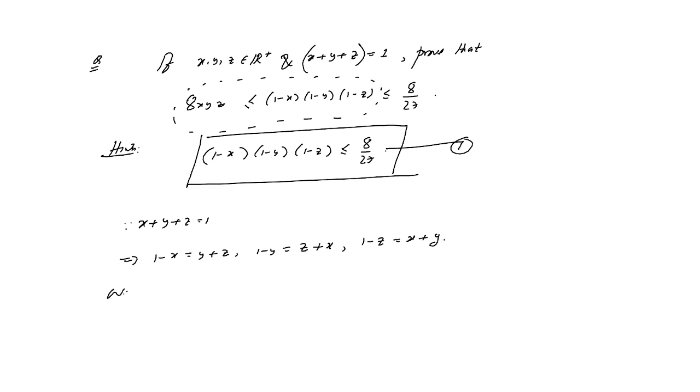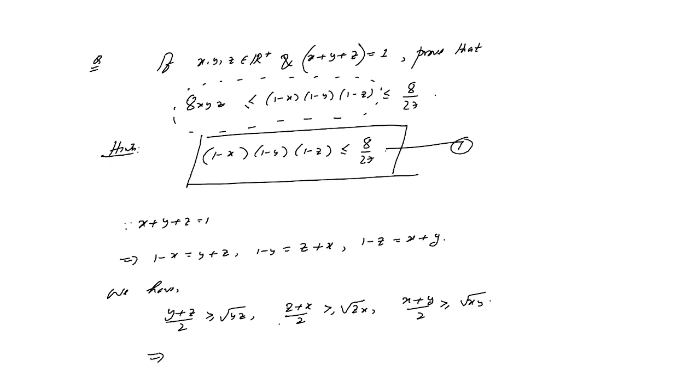And we have the inequality: (y plus z) by 2 is greater than or equal to root under yz, just AM greater than or equal to GM. Similarly, (z plus x) by 2 is greater than or equal to root under zx, and (x plus y) by 2 is also greater than or equal to root under xy.